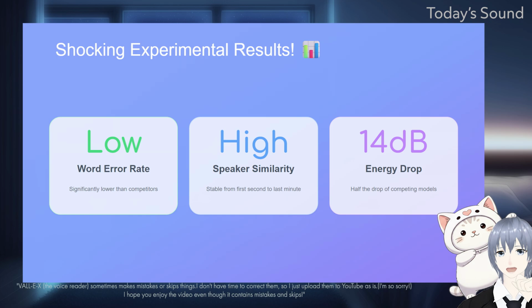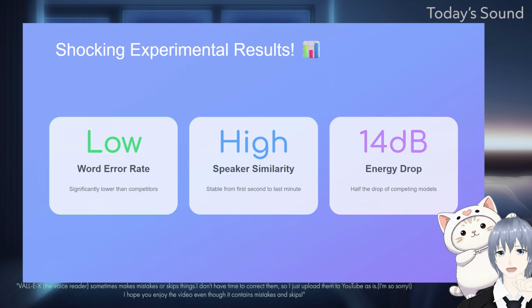MagpieTTS also maintained the highest and most stable speaker similarity. This means the voice sounded like the exact same person, from the first second to the very last minute. Other models exhibited higher variance and drift over the sequence length.